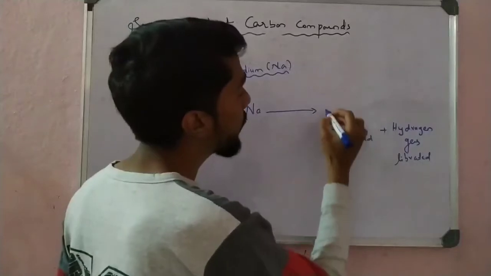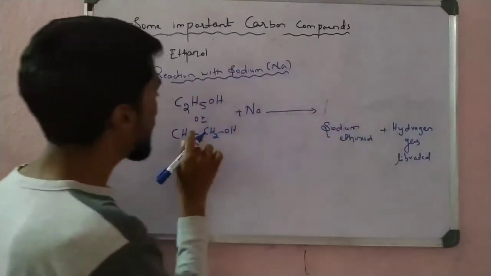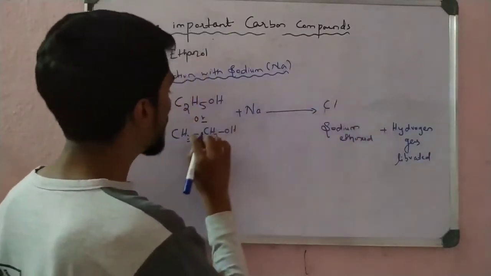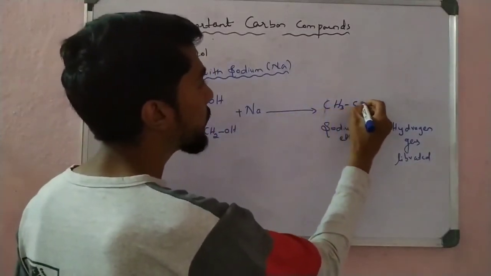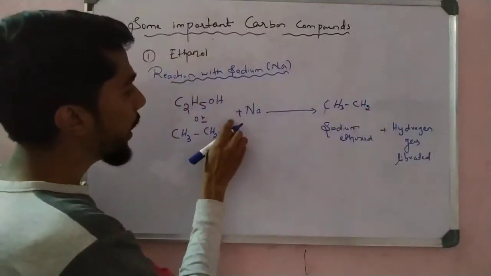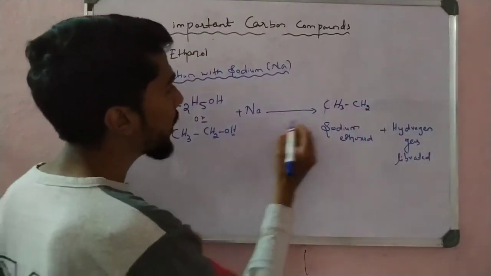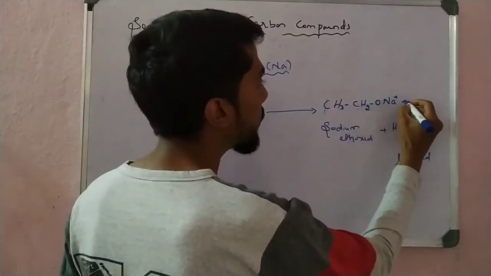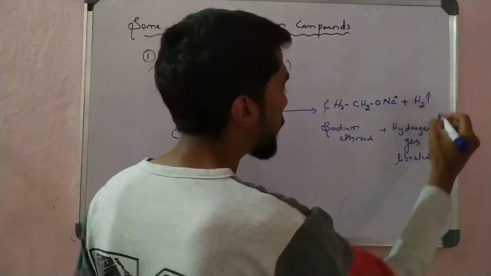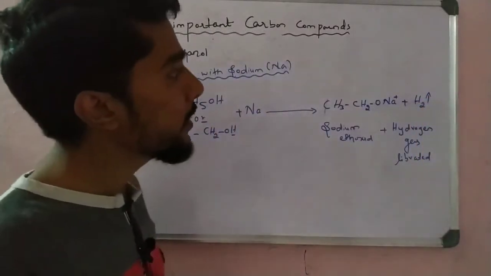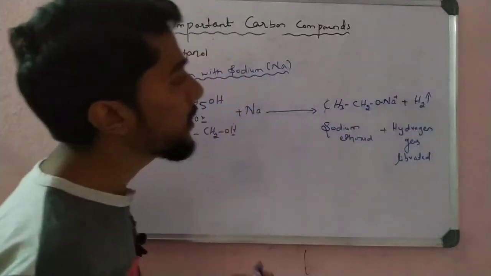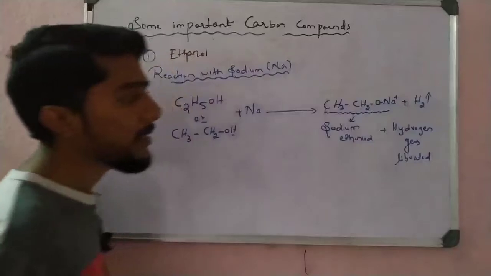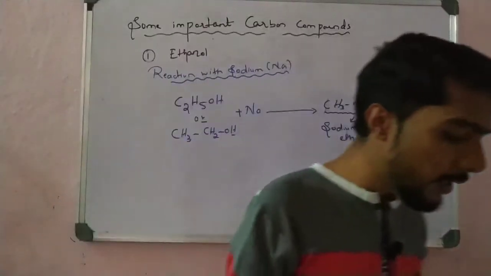So what is the formula here? CH3CH2ONa, and the H is removed from here. So what happened here? ONa plus H2 gas is liberated. This is nothing but sodium ethoxide, right? So this is number 1 reaction.